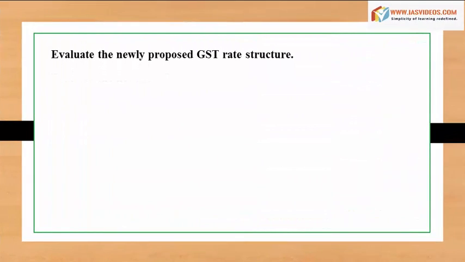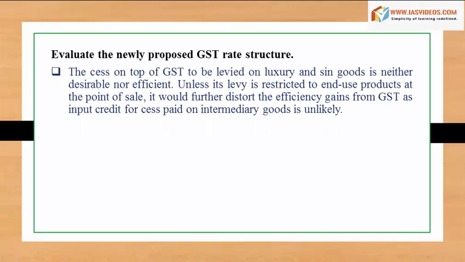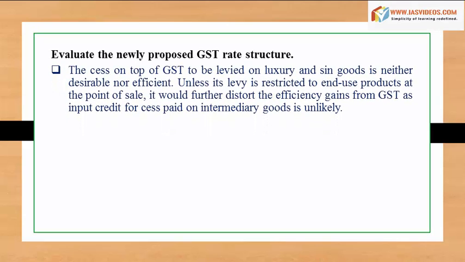Evaluate the newly proposed GST rate structure. The cess on top of GST to be levied on luxury and sin goods is neither desirable nor efficient. Unless its levy is restricted to end-use products at the point of sale, it would further distort the efficiency gains from GST, as input credit for cess paid on intermediary goods is unlikely.